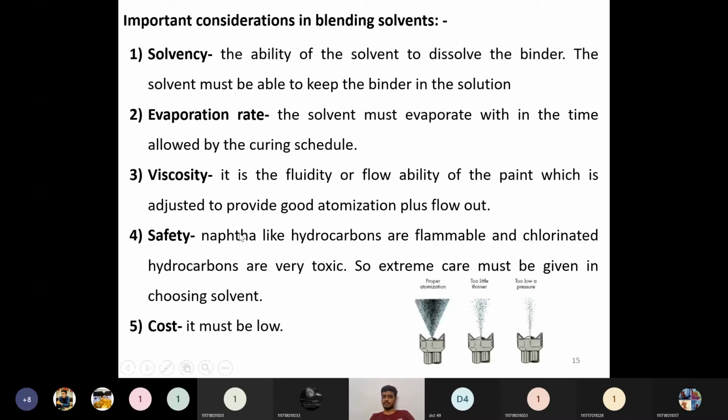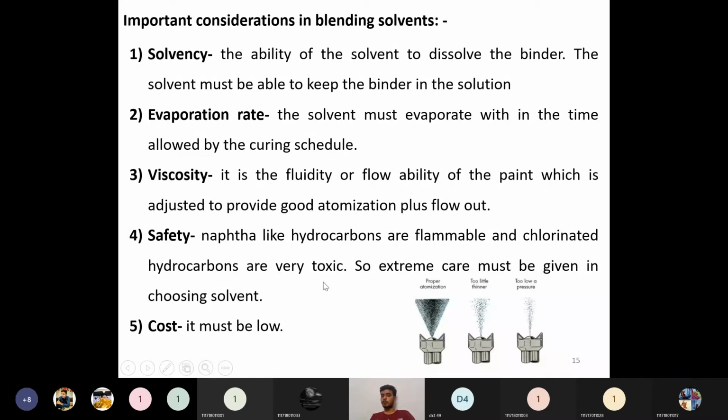Then the next one is the safety consideration. Regardless of the industry, safety is of utmost importance. Naphtha-like hydrocarbons are flammable and chlorinated hydrocarbons are very toxic. With naphtha-like solvents we can obtain good atomization properties or good flowability characteristics, but they are usually flammable.